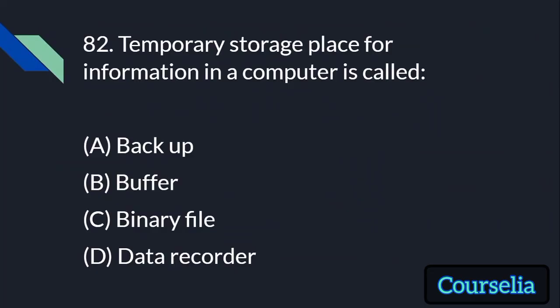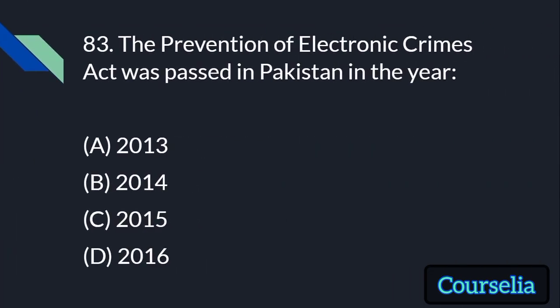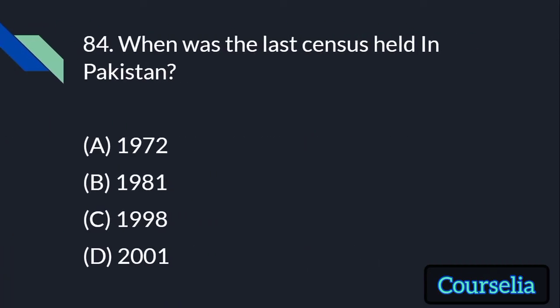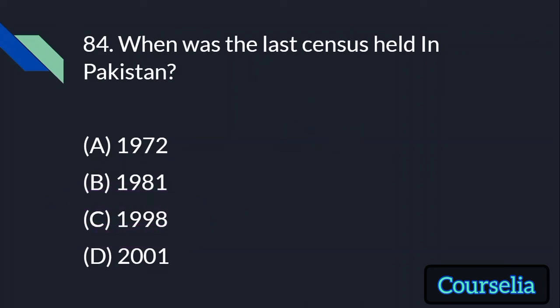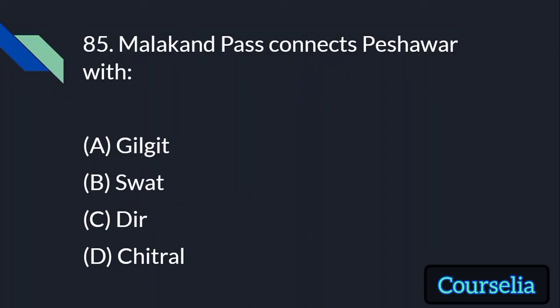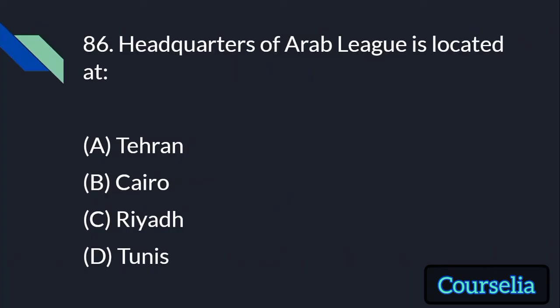Temporary storage place for information in a computer is called buffer. The Prevention of Electronic Crimes Act was passed in Pakistan in the year 2016. When was the last census held in Pakistan? 2016 तक जो लास्ट मर्दमशुमारी हुई थी वो 1998 में हुई थी, but now 2017 will be the answer. Malakand Pass connects Peshawar with Chitral. Headquarters of Arab League is located at, ये भी repeated question है, Cairo.